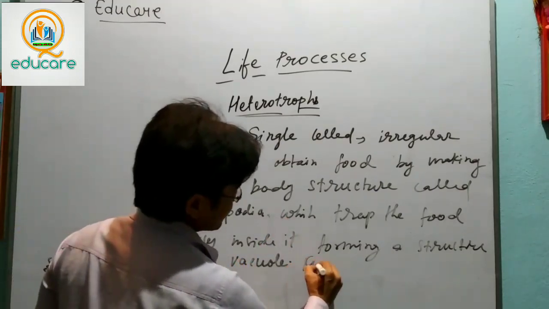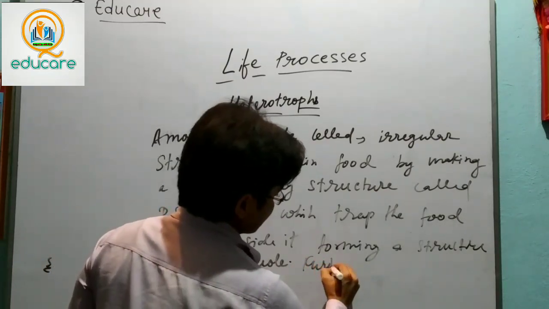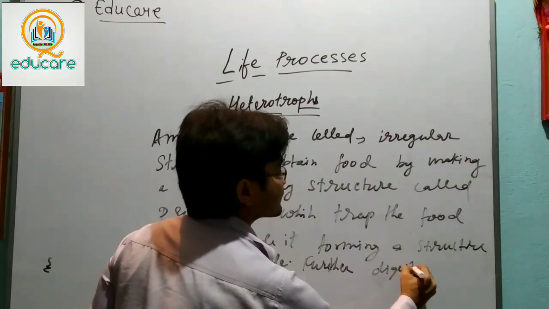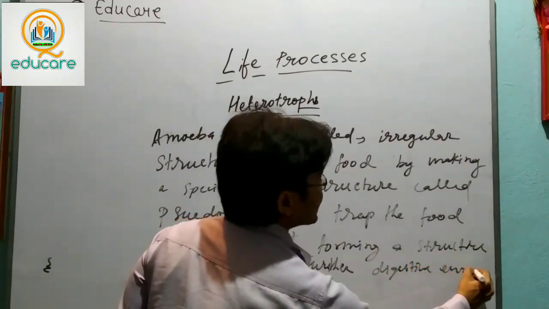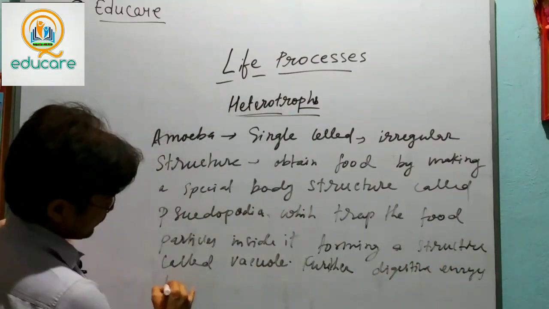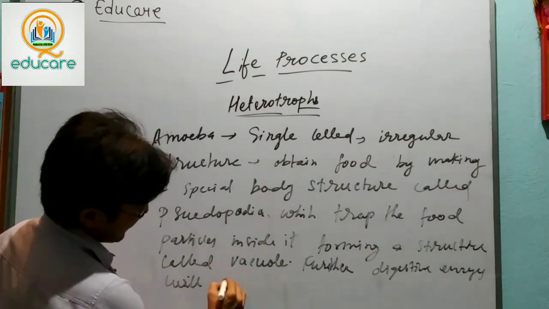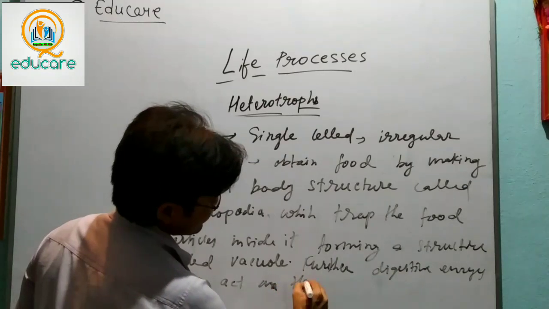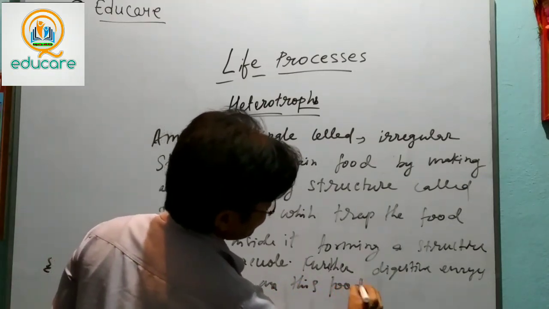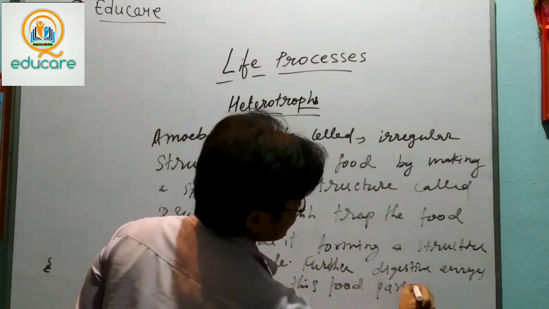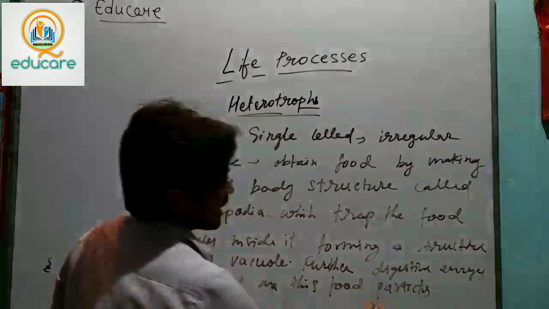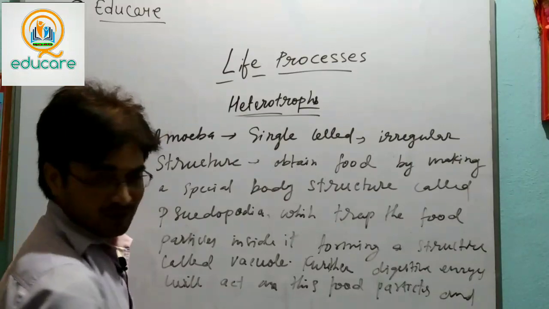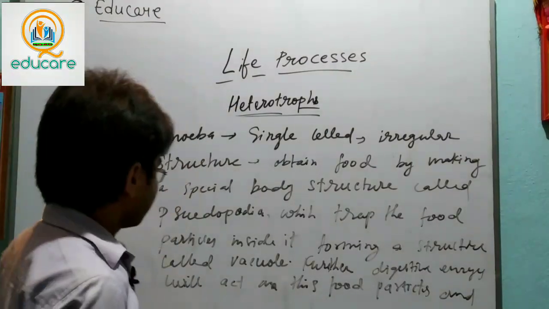Further, digestive enzymes will act on these food particles. Sorry if you are unable to see, I am writing this.